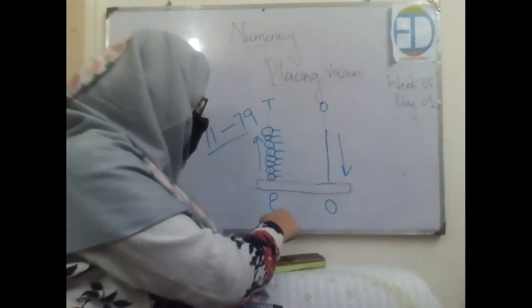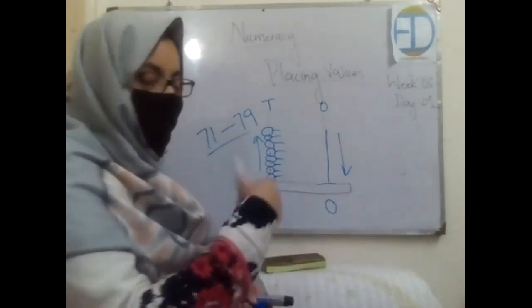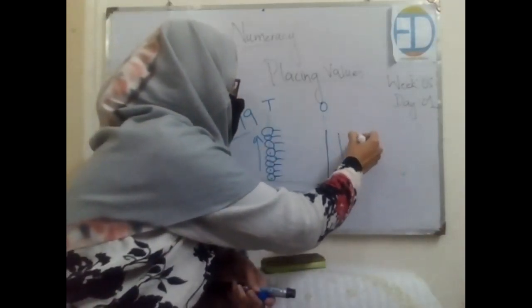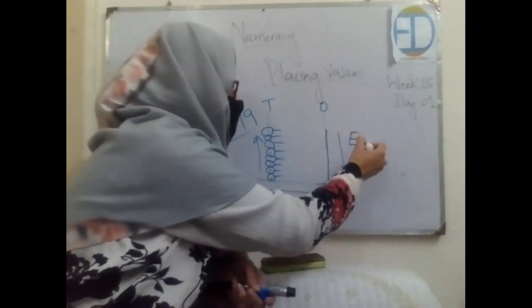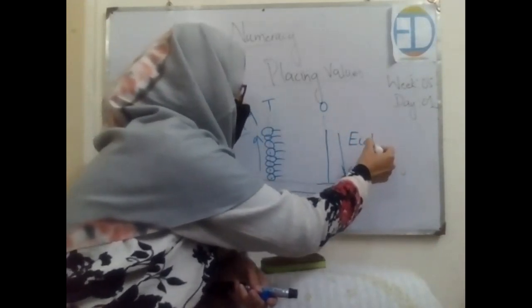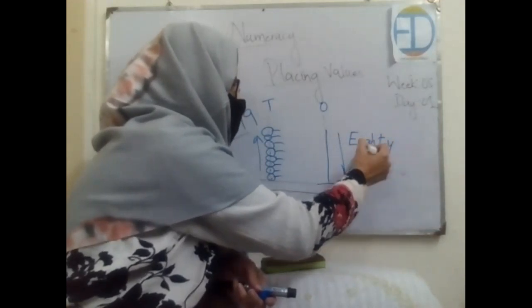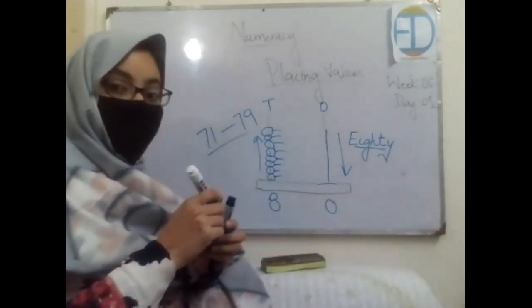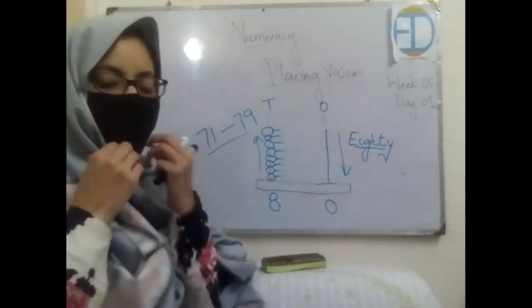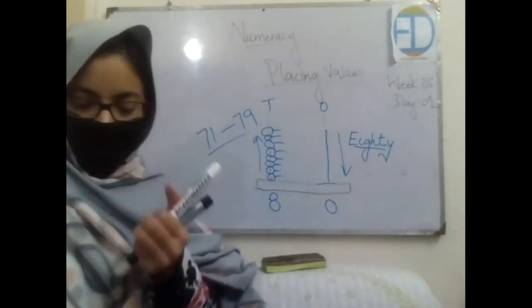So the number is 80. Excellent. And what are the spellings of 80? You know the spelling of 8? EIGHT. 8. And when we add TY with it, it turns into 80. Got it? Hurry up, write it down.